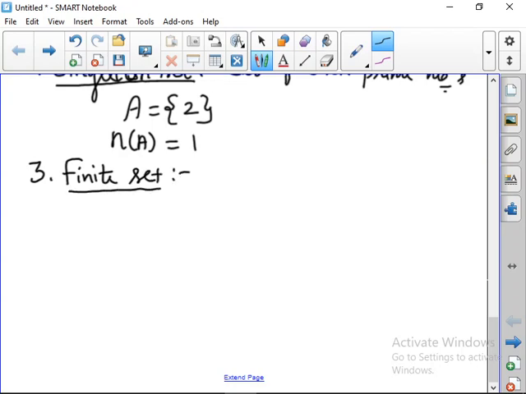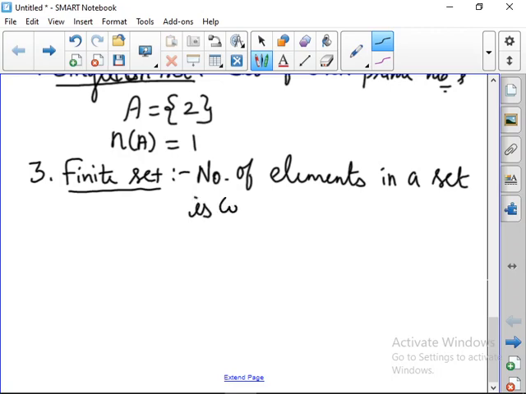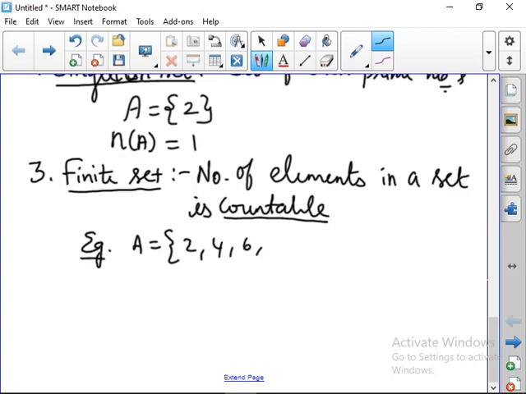If the number of elements in a set is countable, then we can say that it is a finite set. For example, A is equal to 2, 4, 6, 8, 10. So n of A is equal to 5. So this is countable, so we can say that this is a finite set.